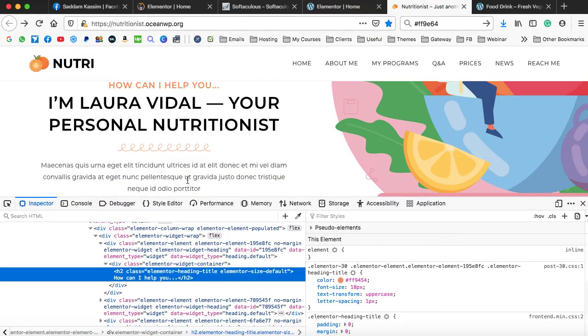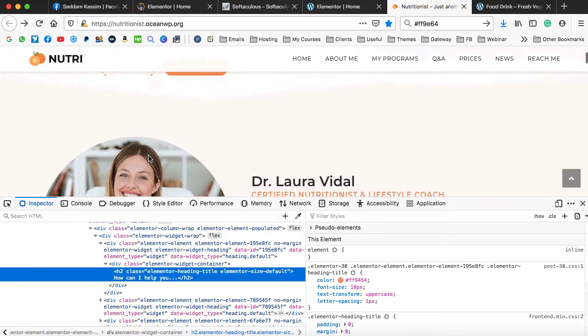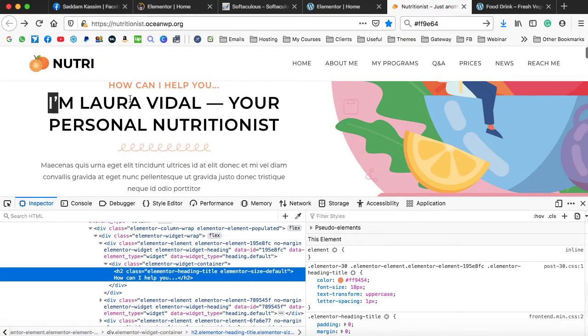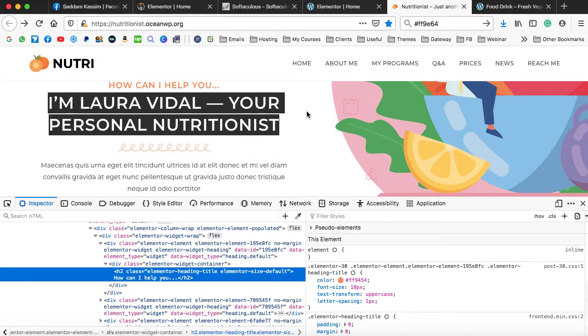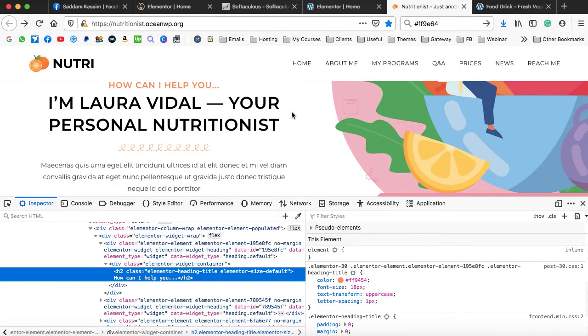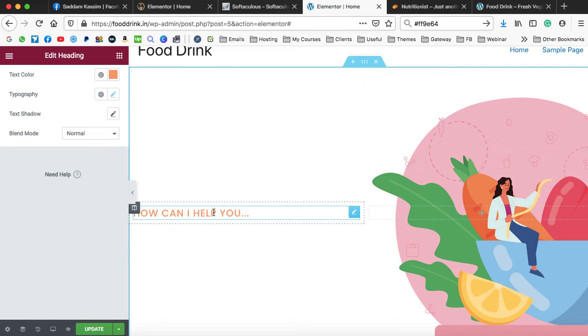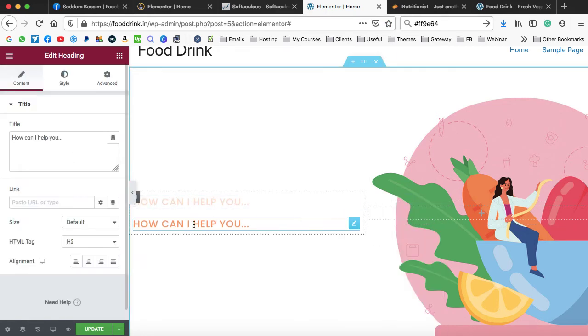Now next thing is there's a big heading over here. I am Laura Vidal, your personal nutritionist. Okay, so she is the Laura. Actually, she is not. So let's copy the text from here. Again, just copy it. Now, there's a very good thing about Elementor and WordPress that you can duplicate an existing element. So we already have this heading over here. Let's duplicate it. Just right click and then duplicate. So it will be duplicated.